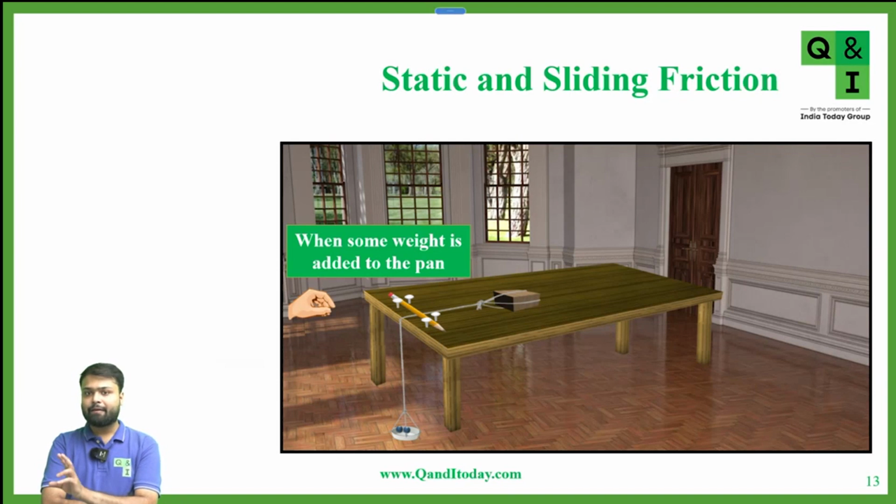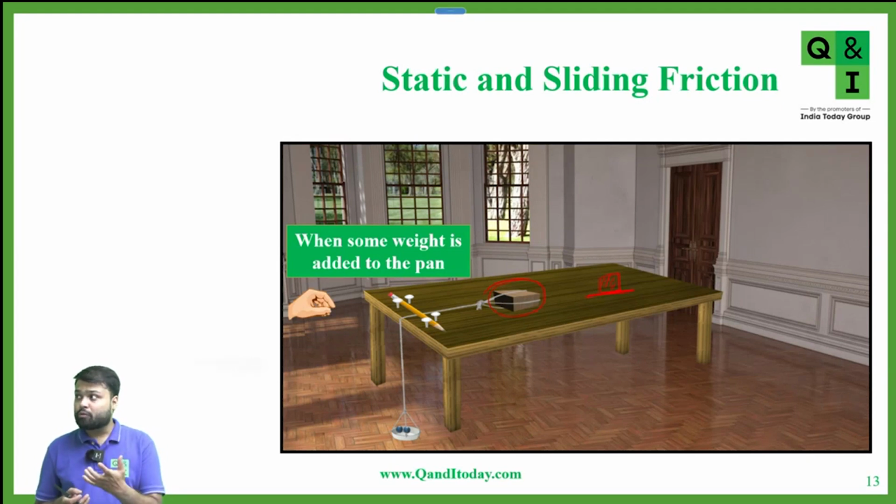Initially, in the pan, if there are one and two balls, this block is not moving. Okay. And we know that if there is a block here and there is a table, so between these two surfaces, when they are in contact, yes, Ishan? So at first static friction was being applied and now sliding friction is being applied. Very good.